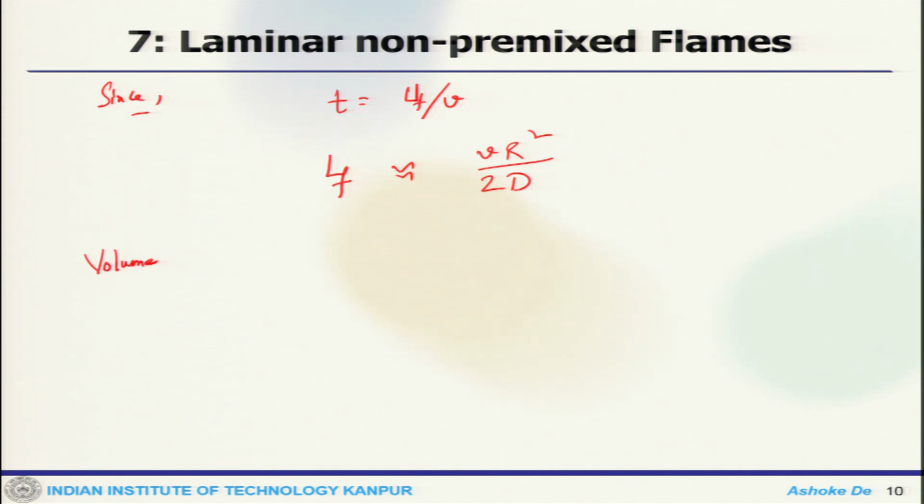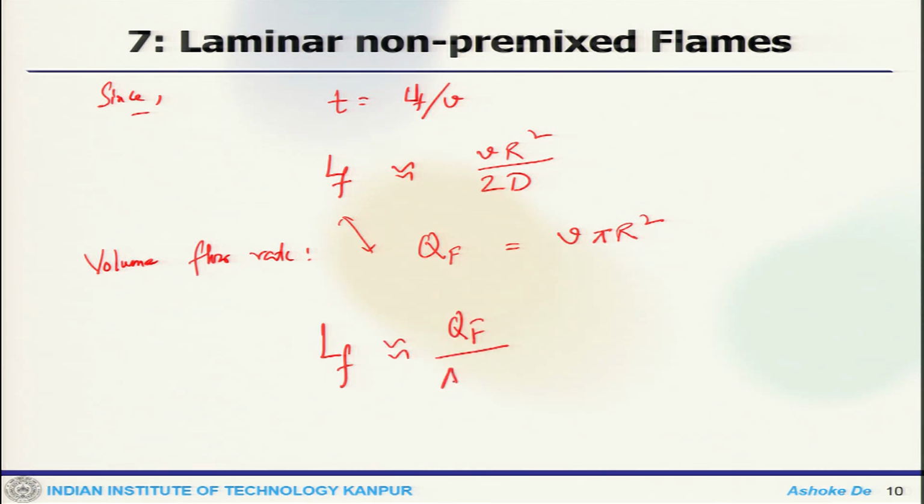The volume flow rate estimation can be made, which is Q = v pi r squared. Now, if you use these two, we can approximate the flame height as the volume flow rate divided by pi D. That means if you know the volume flow rate and the radius of the tube, you can find out the flame height.